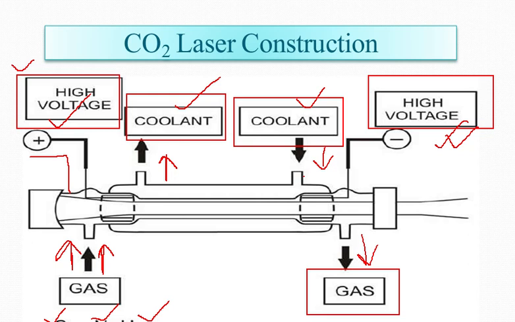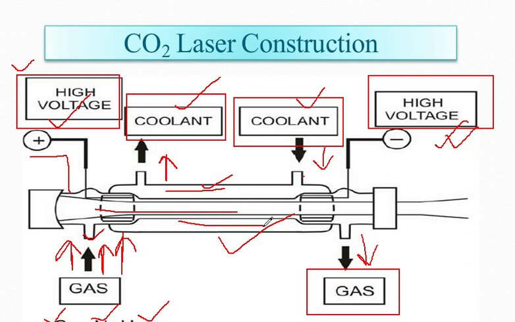In a CO2 laser, a mixture of CO2, N2 and helium continuously circulates through the gas tube. This is the gas tube, and you can see you are inserting the gas through this particular portion. So continuously it is circulating in the cylinder.